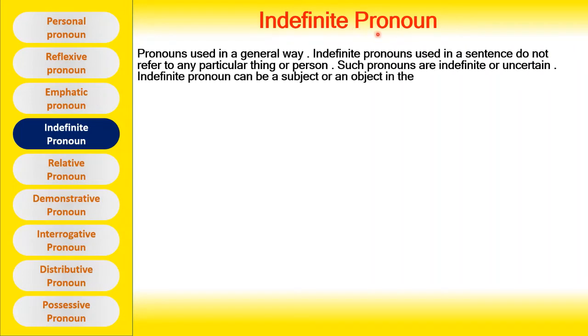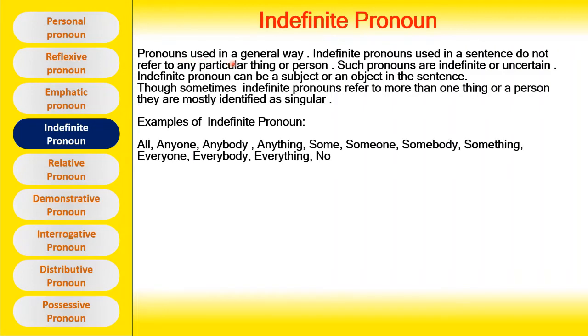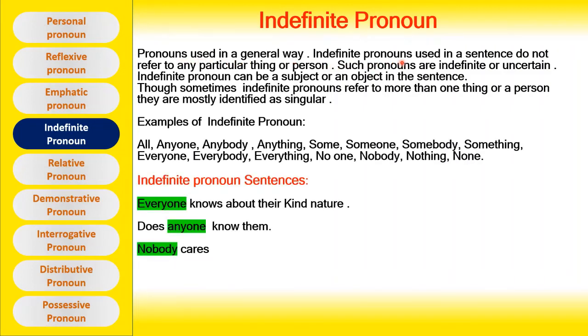Indefinite pronouns. Indefinite pronouns are used in a general way. Indefinite pronouns used in a sentence do not refer to any particular thing or person. Such pronouns are indefinite or uncertain. That means indefinite pronouns do not refer to any particular person or thing. They are indefinite. They refer to any indefinite person or indefinite thing. They are uncertain. Indefinite pronouns can be a subject or an object in the sentence.